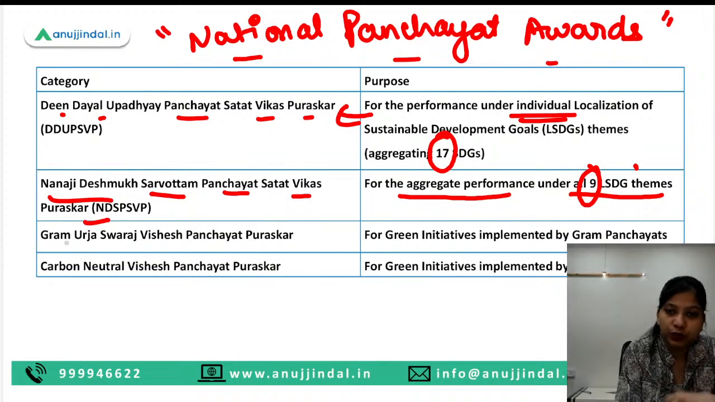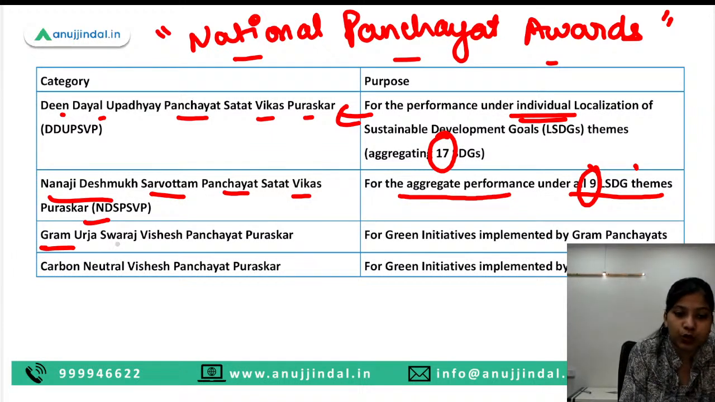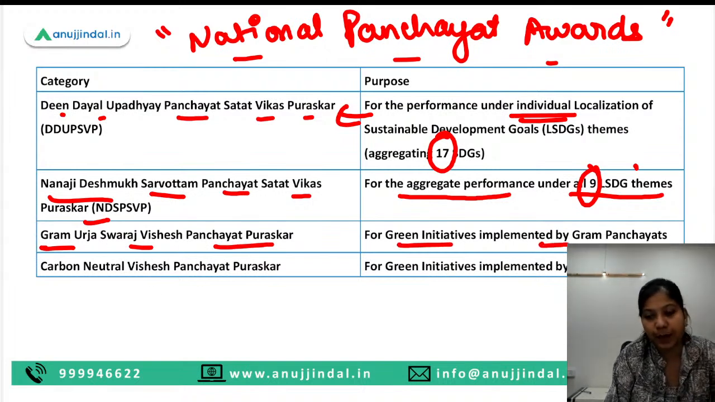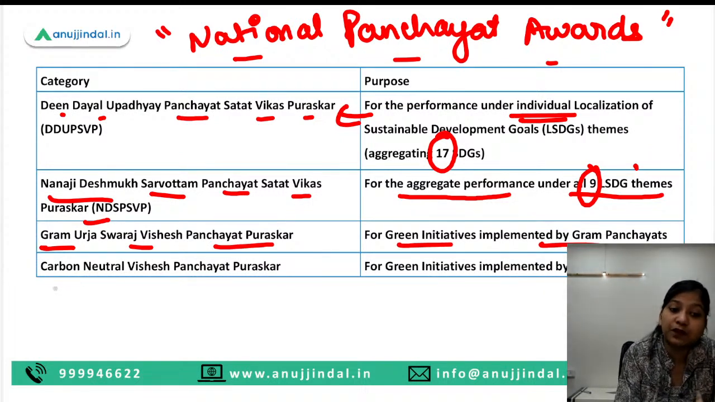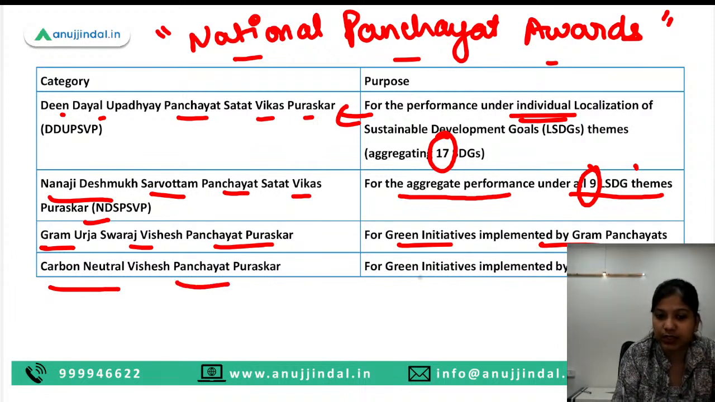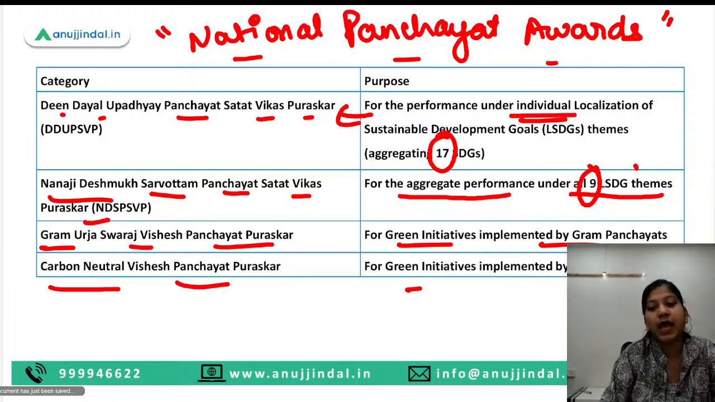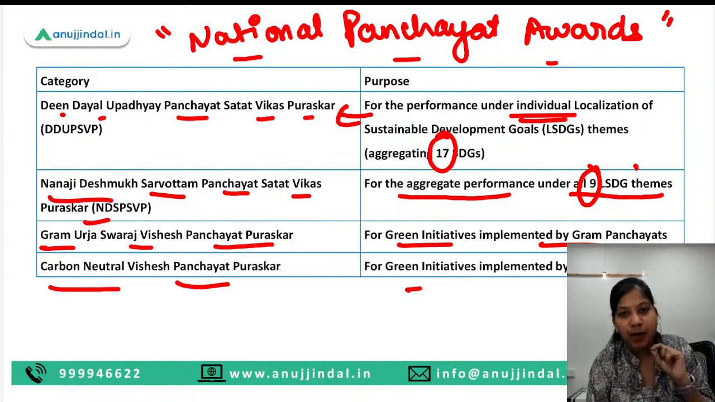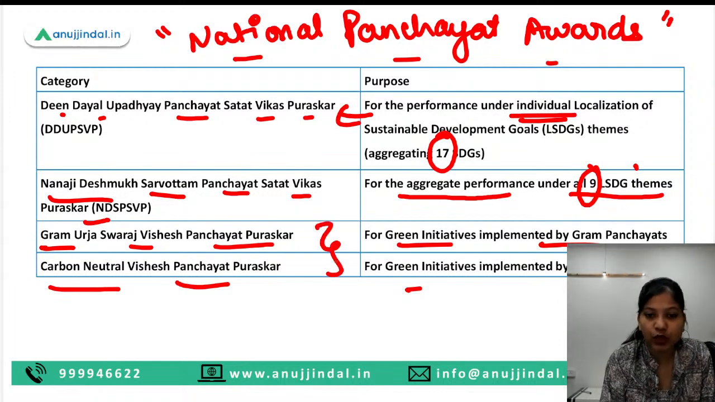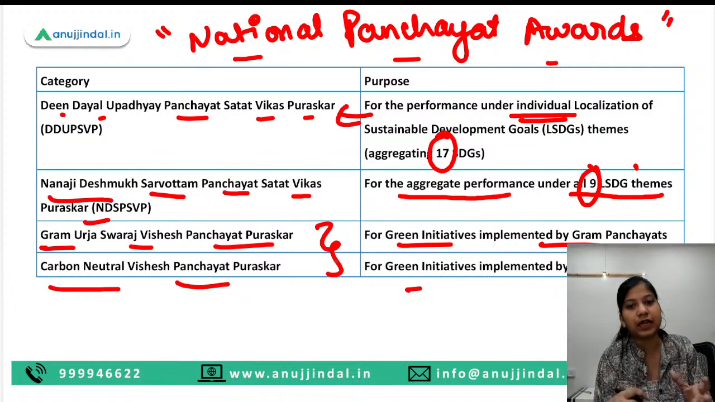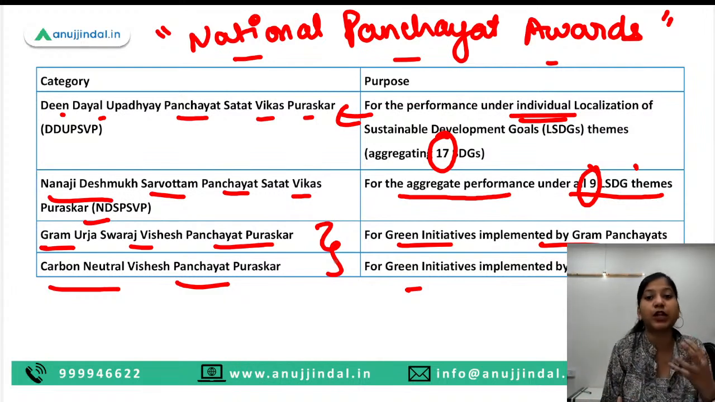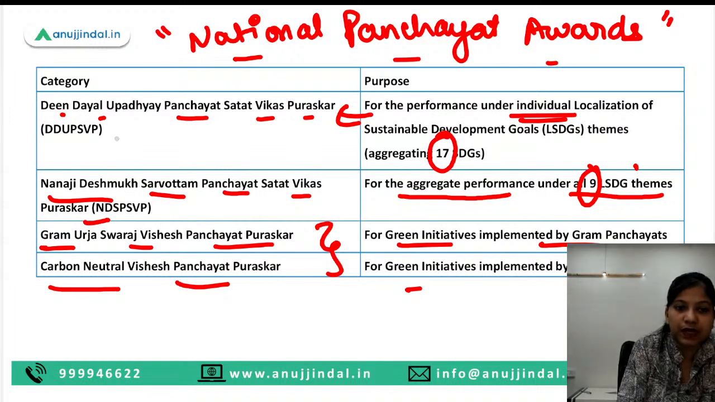Then we have 2 more categories. Gram Urja Swaraj Vishesh Panchayat Puraskar, which is for green initiatives implemented by the Gram Panchayat, and we have Carbon Neutral Vishesh Panchayat Puraskar, again for the green initiatives implemented by the Gram Panchayats. Okay, so these 2 particular awards are there for the same purpose, that is to recognize the Gram Panchayats working towards environment sustainability.